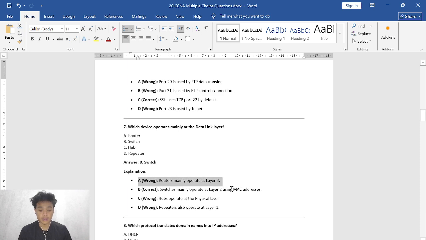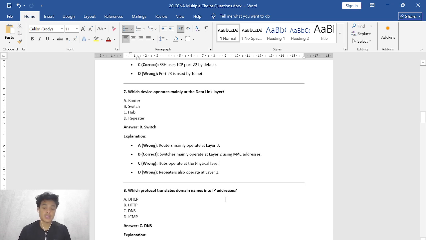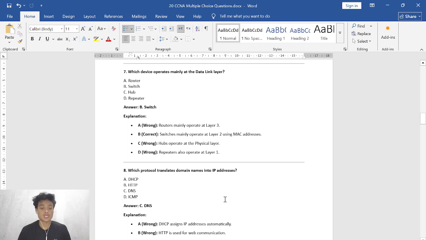And then B, correct, yes, switches mainly operate at layer 2 using MAC addresses. And C, wrong, hubs operate at the physical layer. So that is the first layer of the OSI model, which means physical layer. And then D, wrong, so repeaters also operate at layer 1, same as hubs. And then the 8th question, which protocol translates domain names into IP addresses?